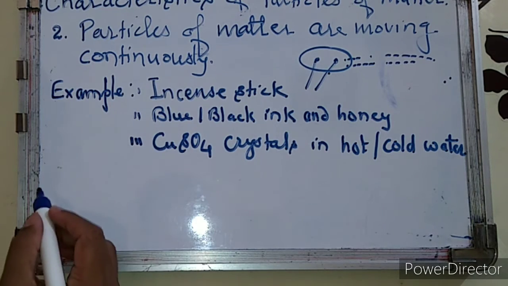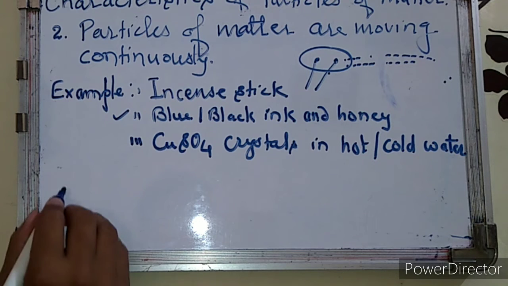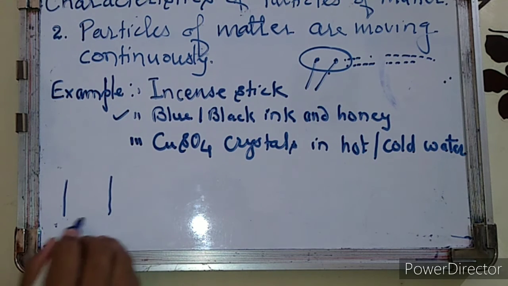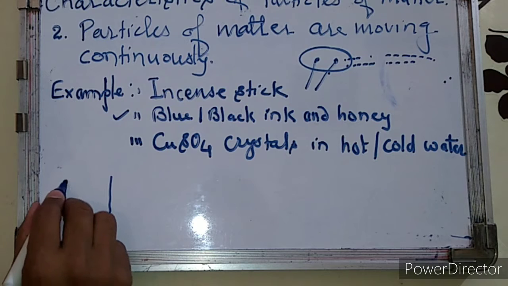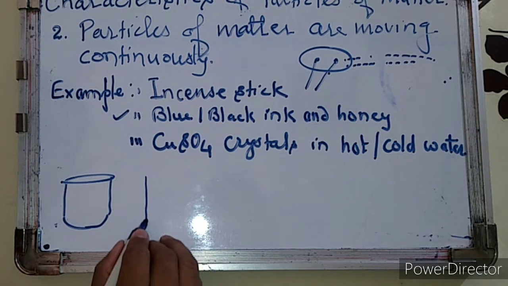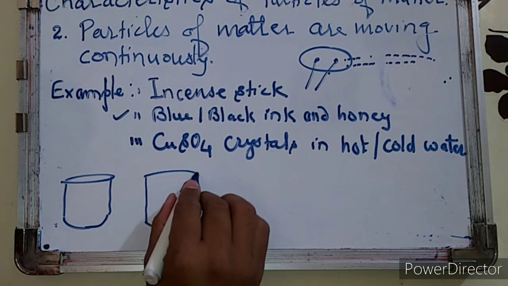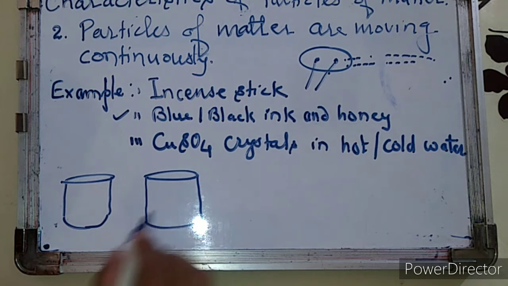Now the second example, blue black ink and honey. Take a beaker and add the blue or black ink, and take another beaker and add honey.